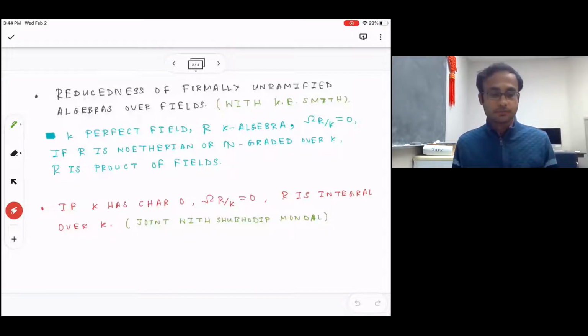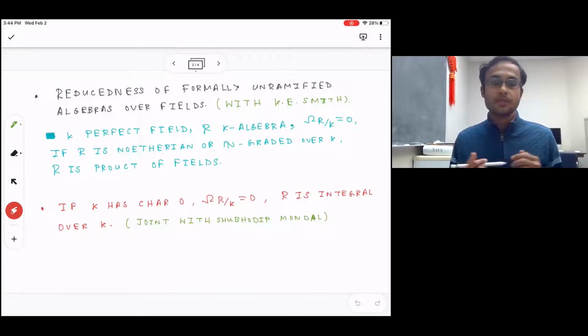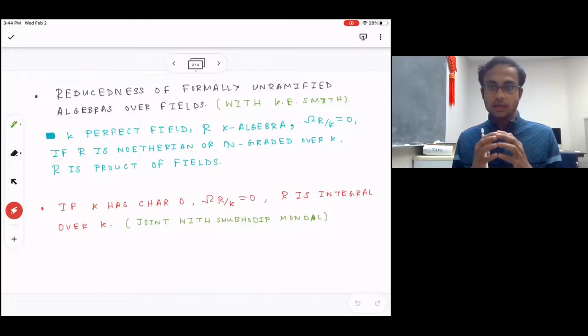So what are those questions? So fix a field K and a K-algebra R. So suppose that the module of Kähler differentials Ω_{R/K} over K is 0. If additionally, the algebra is finite type over the field K, then it's a well-known result that the algebra is just a product of finite field extensions of the base field. So in particular, it's reduced and integral over the base field.